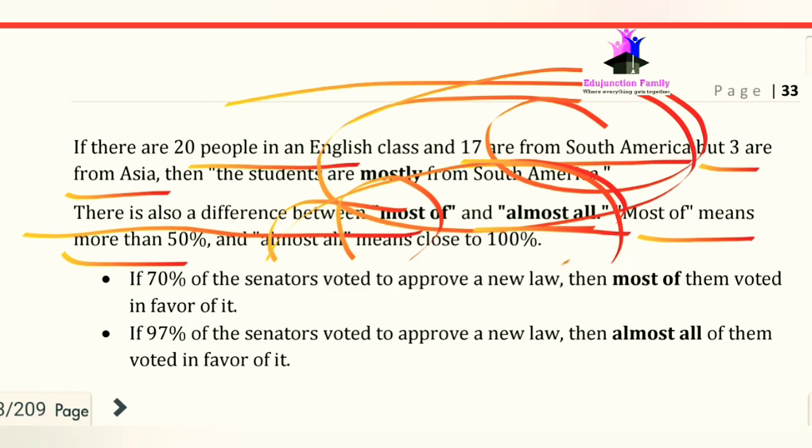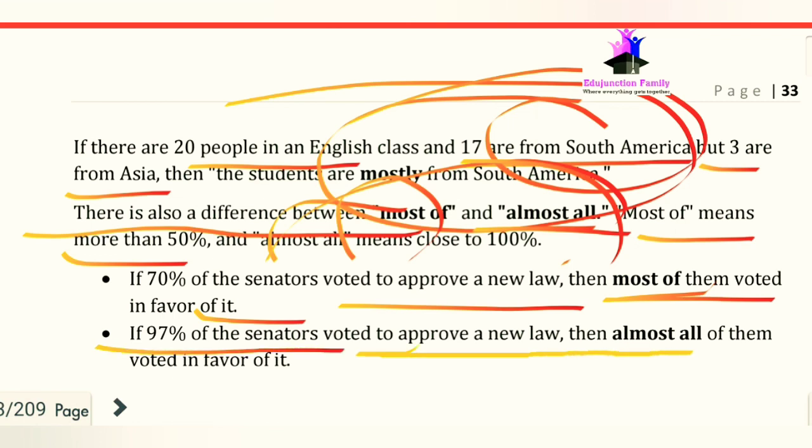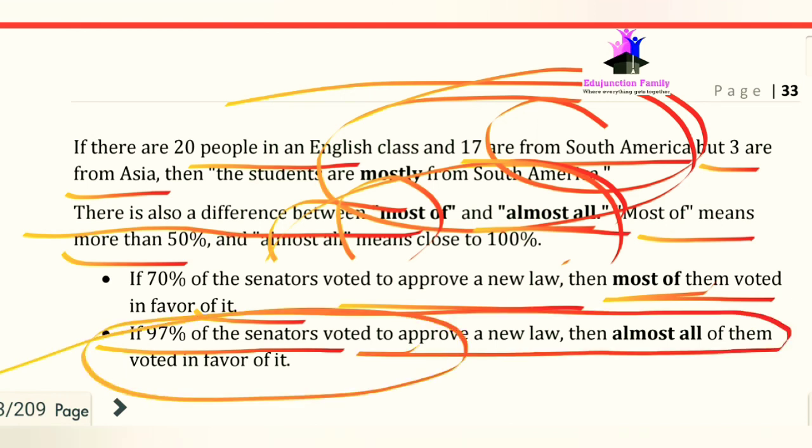If 70% of senators voted to approve a new law, then most of them voted in favor of it, because it is more than 50%. And if 97% of senators voted to approve a new law, then almost all of them voted in favor of it.